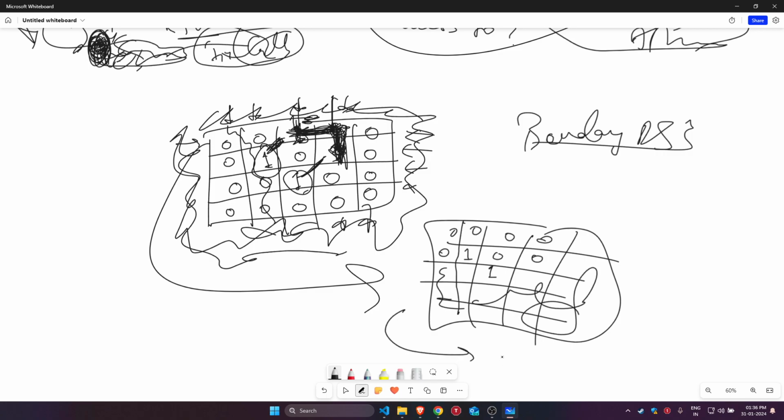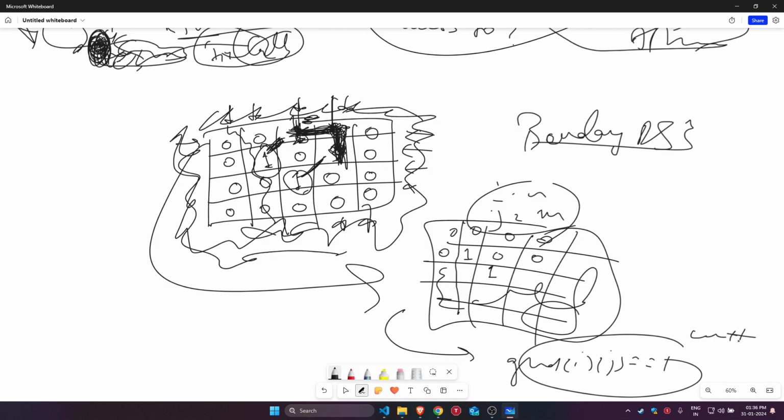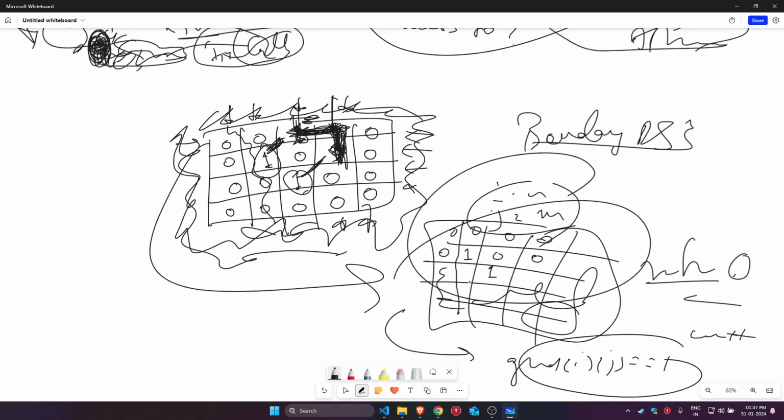You would make a final loop of i to n, then j to m, and if grid[i][j] equals 1, then just count plus plus and return the count. Simple as that. That would be your answer. So that's one question which I solved on LeetCode.